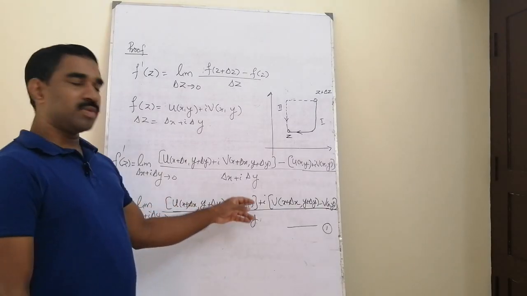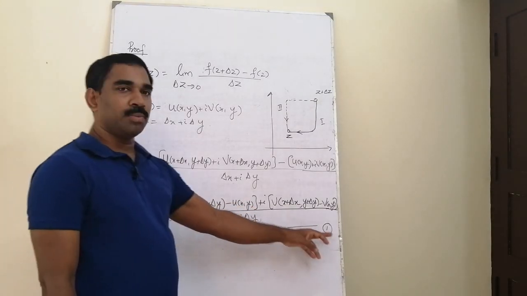Now collecting the u terms and v terms separately, we can rearrange this as equation number 1.